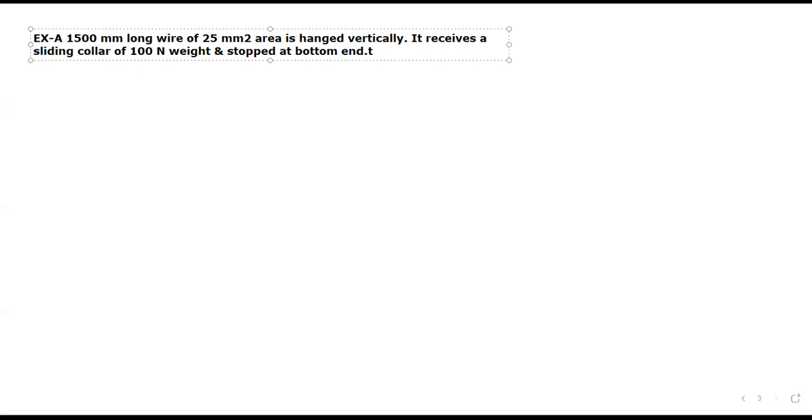The collar is allowed to fall on a stopper through 200 mm height.